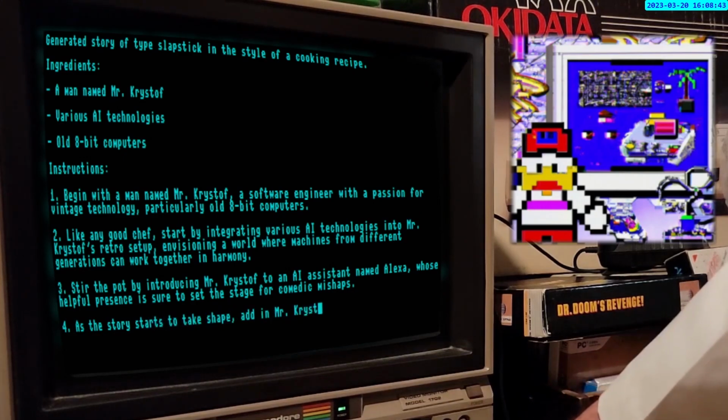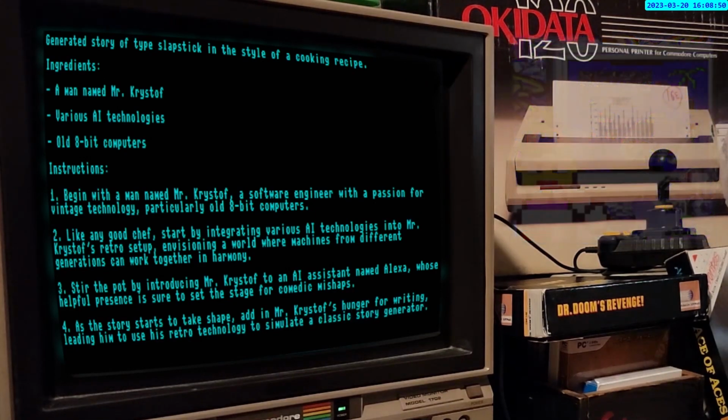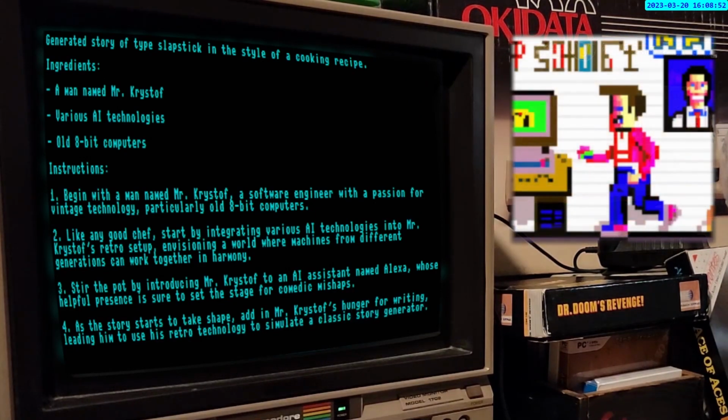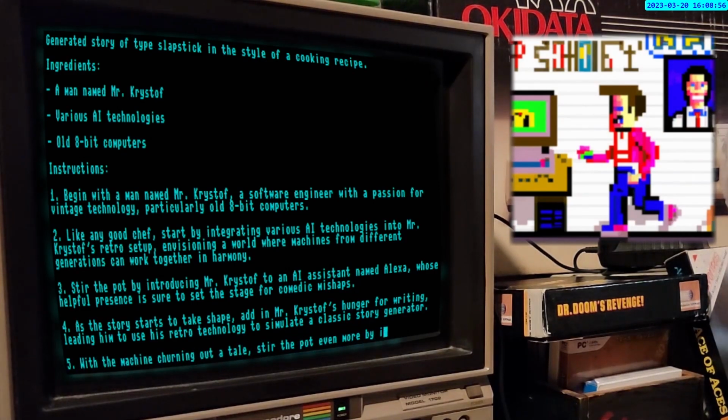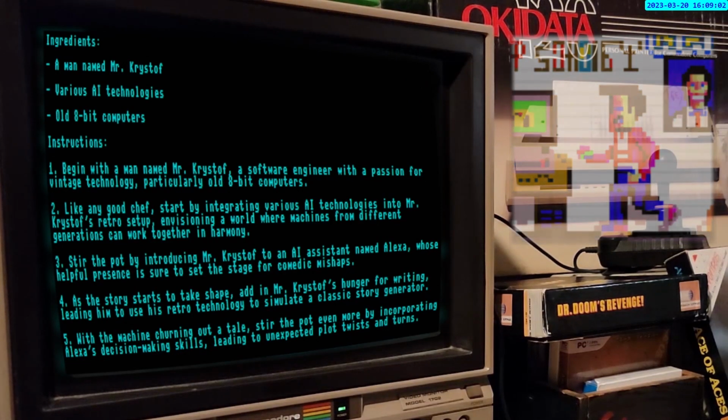As the story starts to take shape, add in Mr. Christoph's hunger for writing, leading him to use his retro technology to simulate a classic story generator. 5. With the machine churning out a tale, stir the pot even more by incorporating Alexa's decision-making skills, leading to unexpected plot twists and turns.